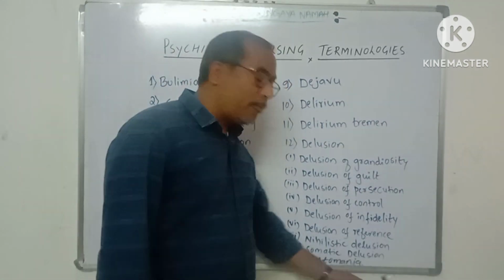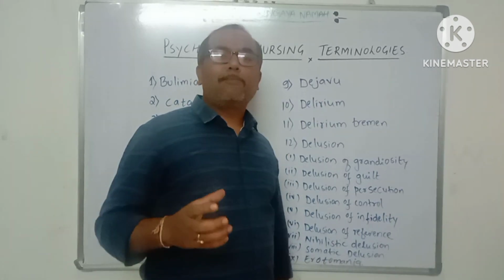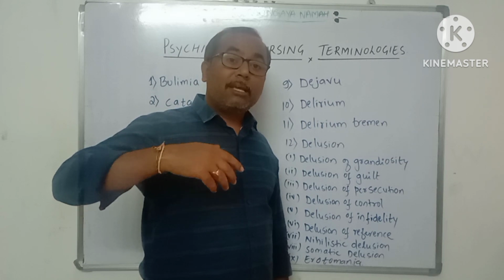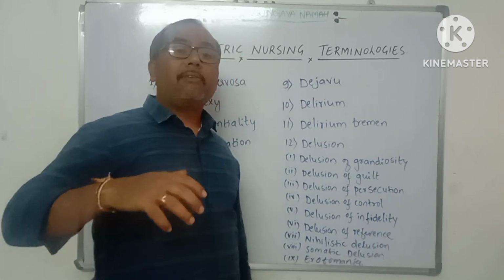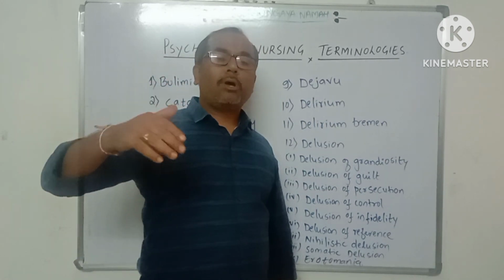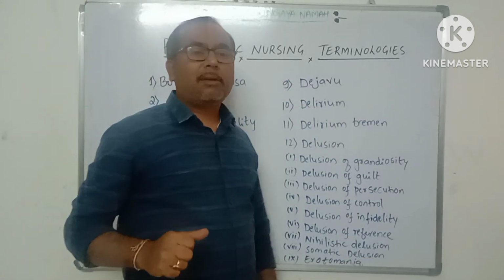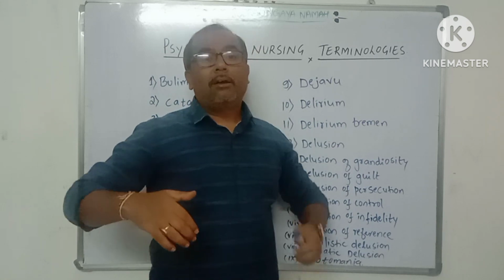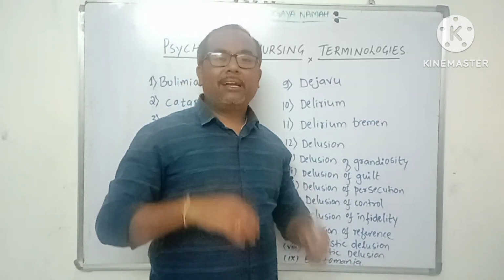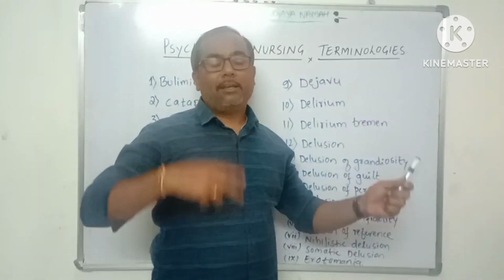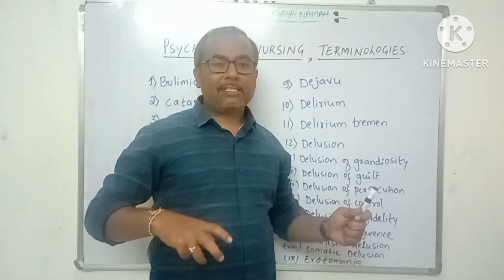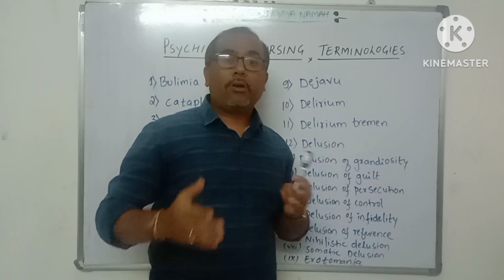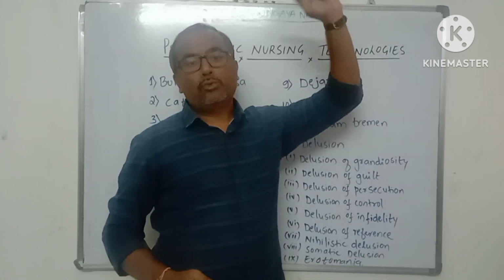Next one is erotomania. Erotomania is a false fixed belief in which the patient believes that someone is deeply loving him, and the person who is loving him usually belongs to a higher socioeconomic status. For example, the patient believes that Shah Rukh Khan is loving her or Aishwarya Rai is loving him. The person believes that someone is deeply loving him or her, and that person usually belongs to a higher socioeconomic status.